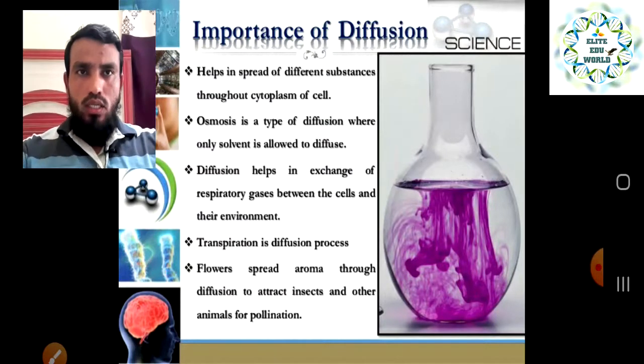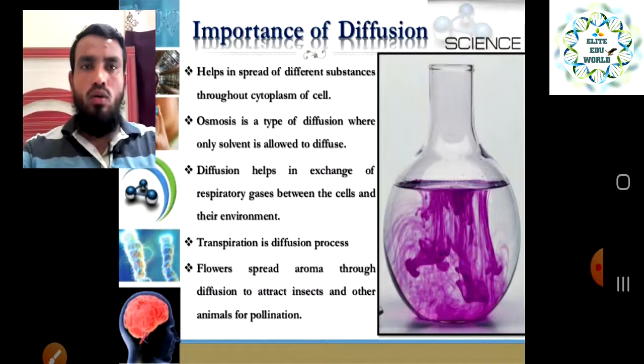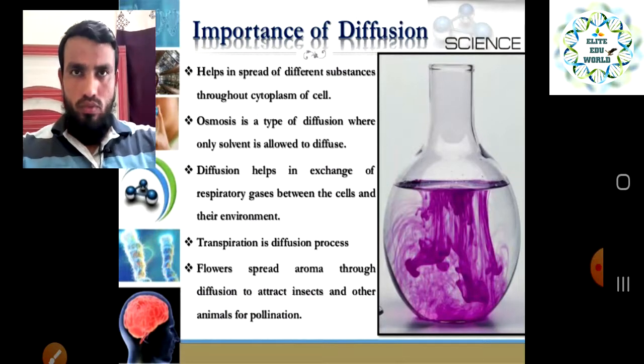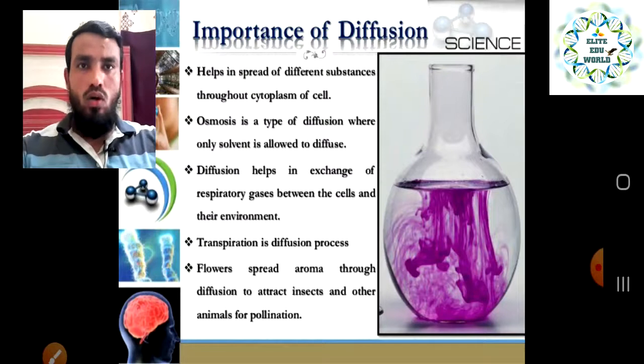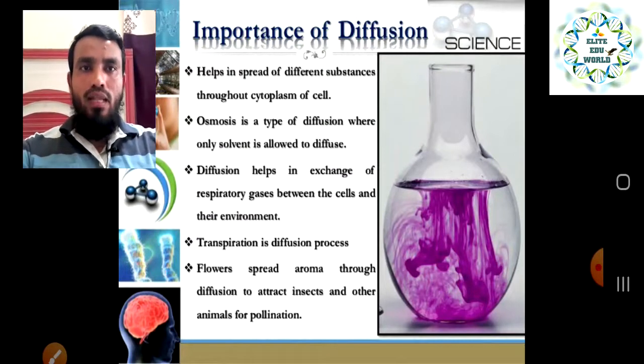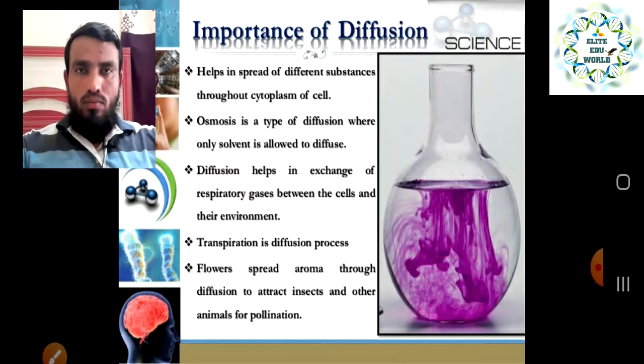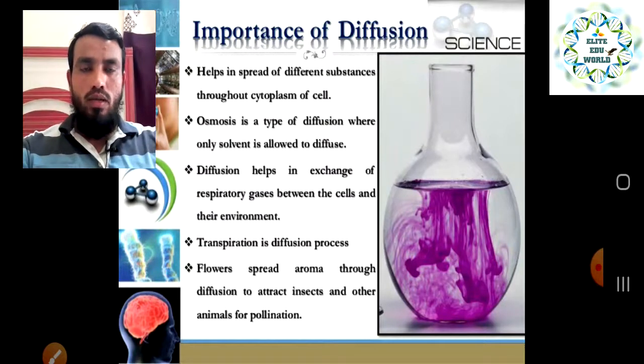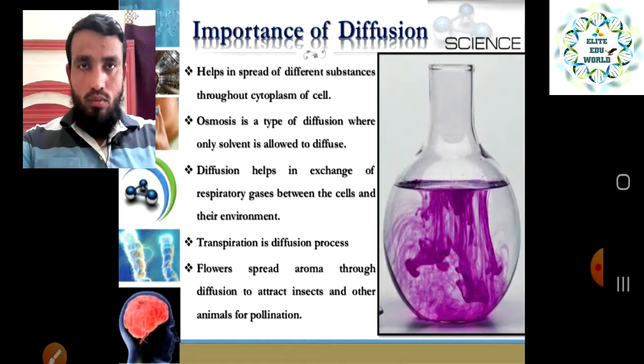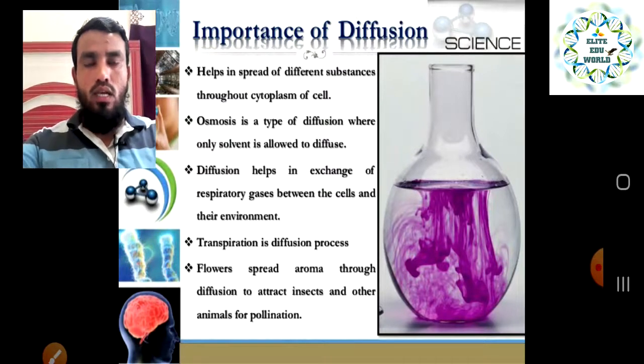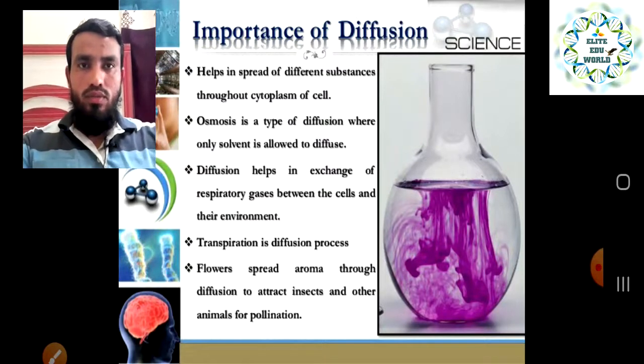And osmosis is a type of diffusion, we have already seen. Only the solvent is allowed to diffuse, the solute is not allowed, in osmosis. And diffusion helps in the exchange of respiratory gases between the cells and their environment, because we need oxygen to come into our body, and after that we need to release carbon dioxide from our body. All that exchange of gases happens with the help of the diffusion process.